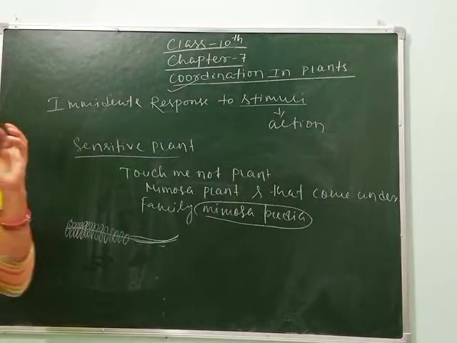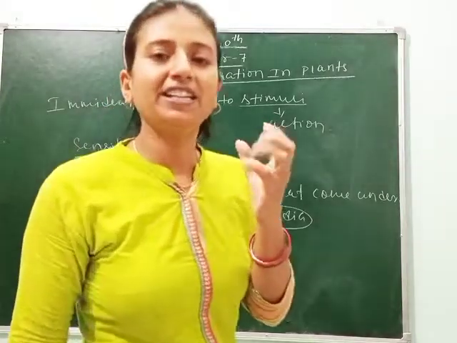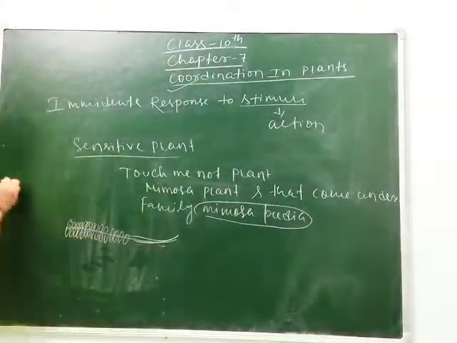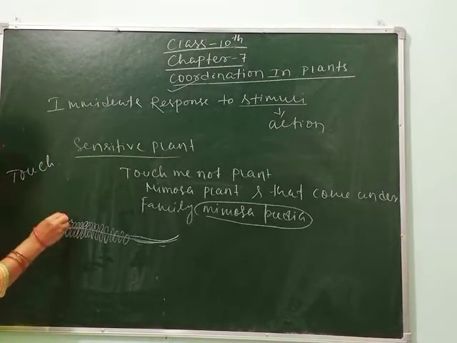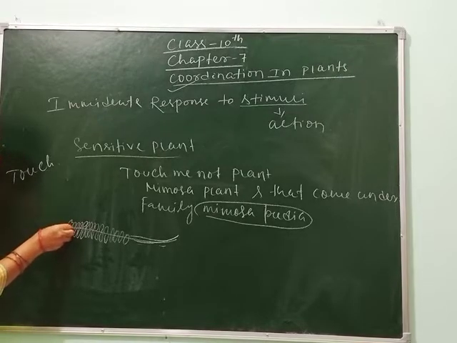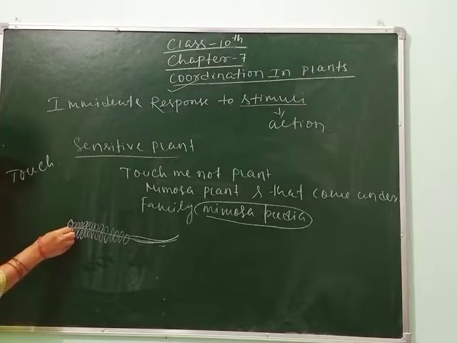So when the stimulus is applied, let's think here, touch is the stimulus. When we touch one leaf of the Mimosa pudica plant, then what happens? Its leaves get closed.